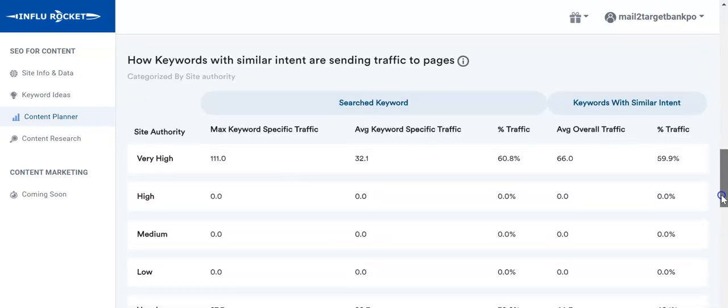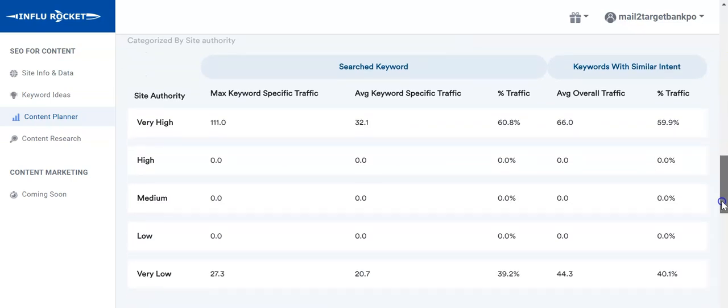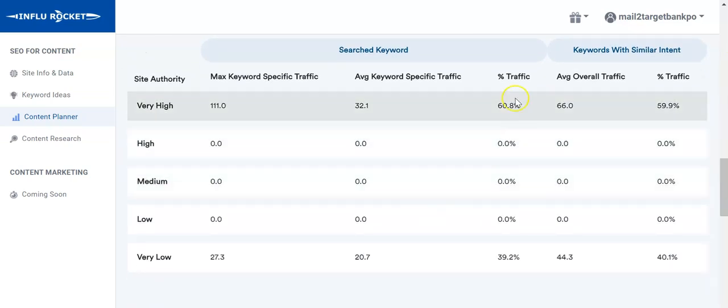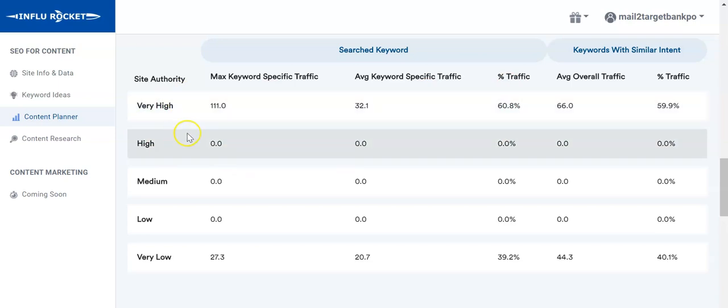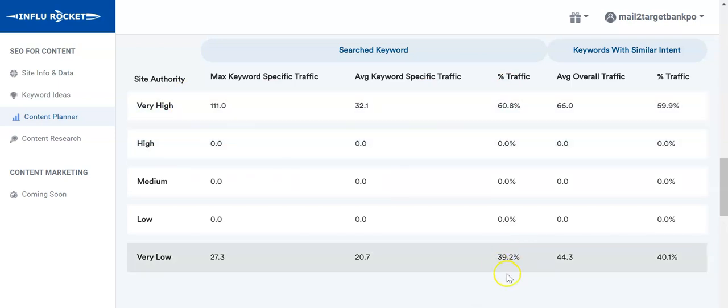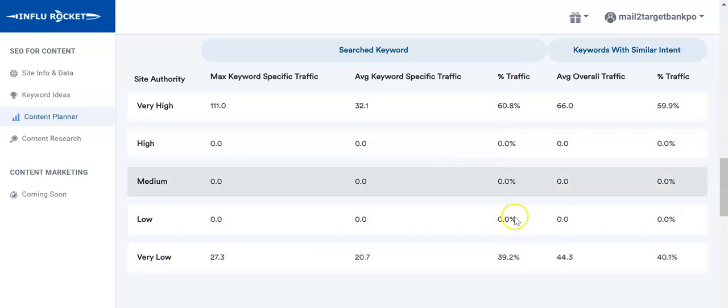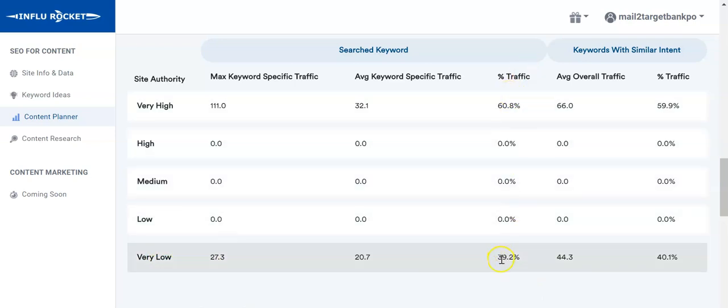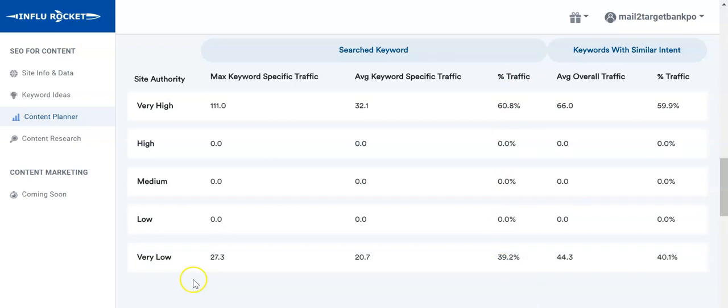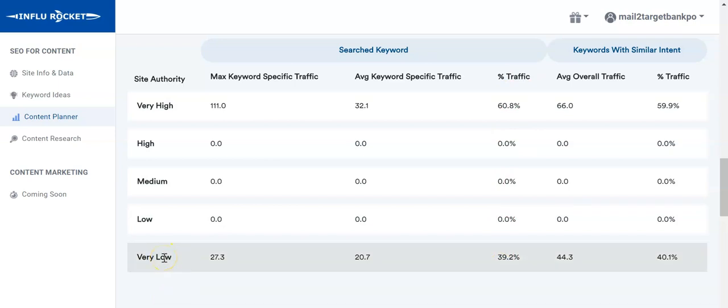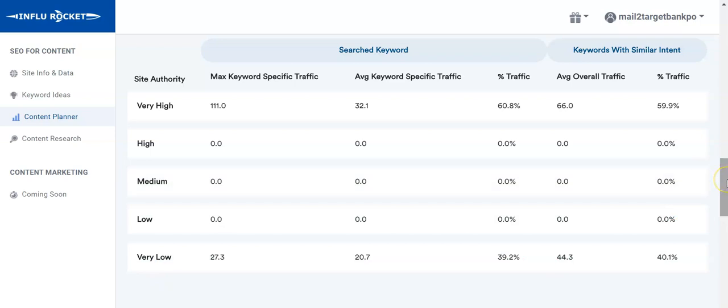Coming to how keywords with similar intent are sending traffic to pages. You can see that the traffic distribution here says that 60% of the overall traffic goes to very high authority sites, and just 39% or 40% go to very low. So in a way, it's a good distribution, I'd say. Probably low sites also get a decent amount of traffic in this.